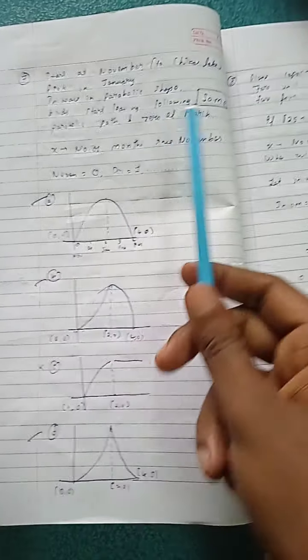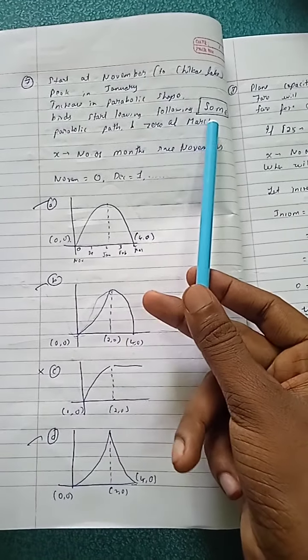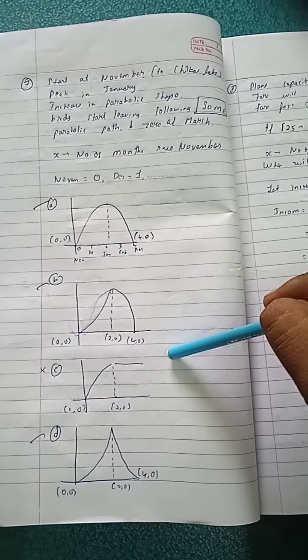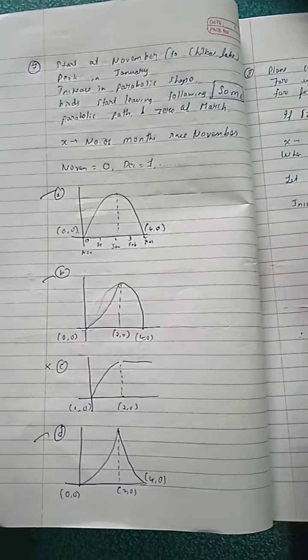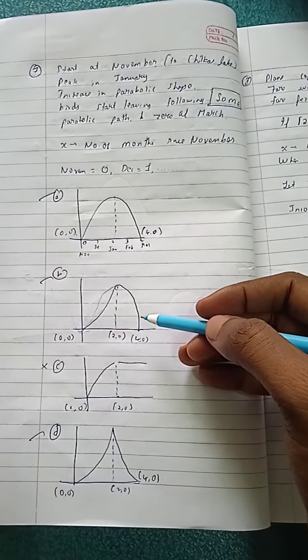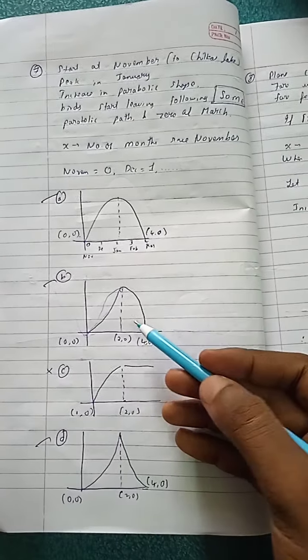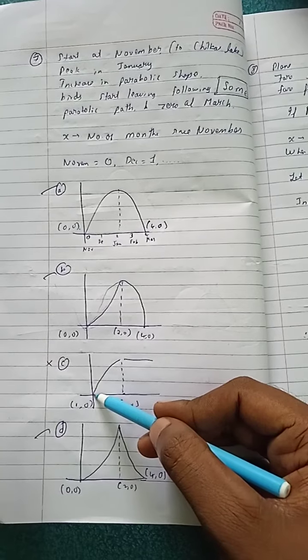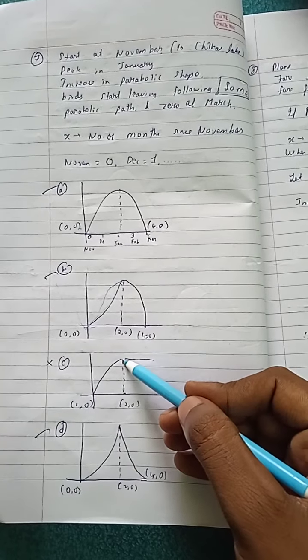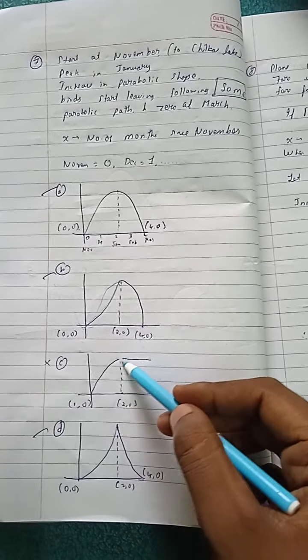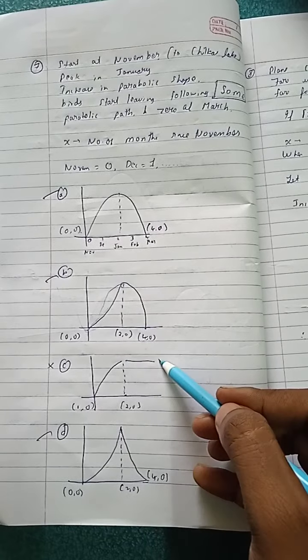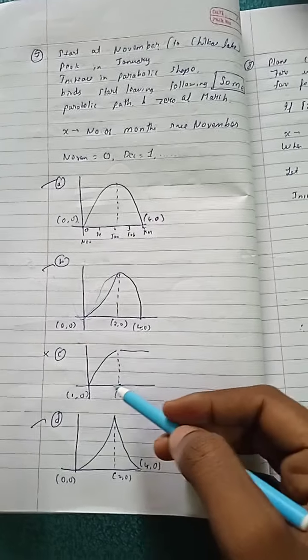But the question says they start coming in some parabola shape and start leaving in some other parabola shape, like some. It could be anything, not necessarily the same. But the same is also possible. So this is also possible, but in option C, it increases in a parabolic shape, but while leaving, it is not a parabola, it is a straight line. So this is not possible.